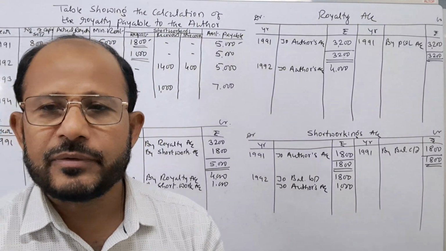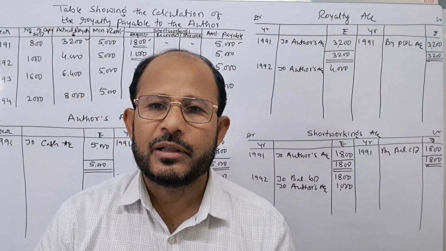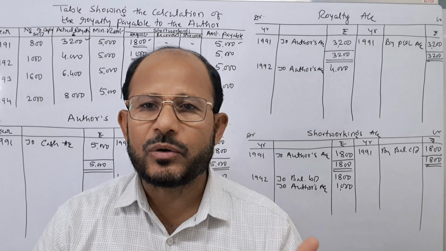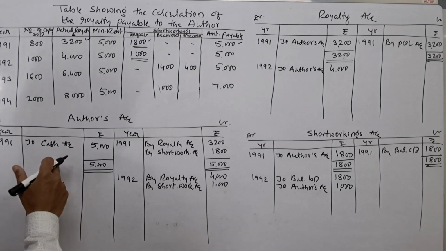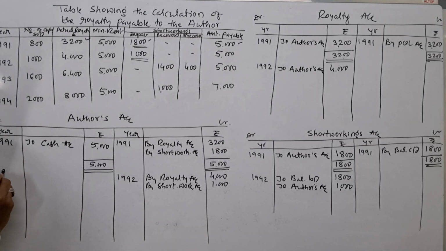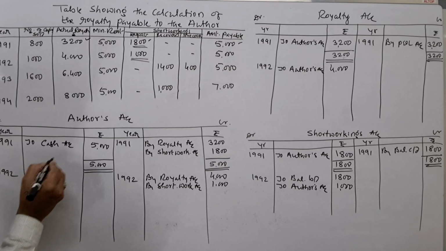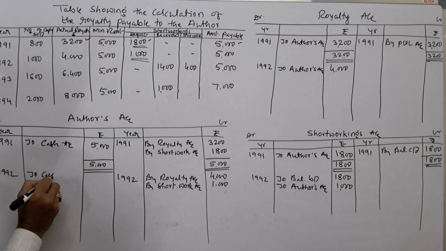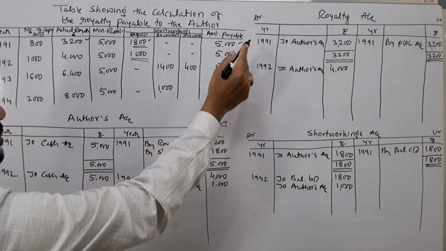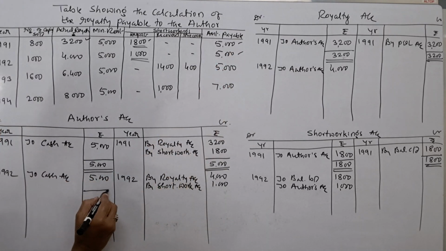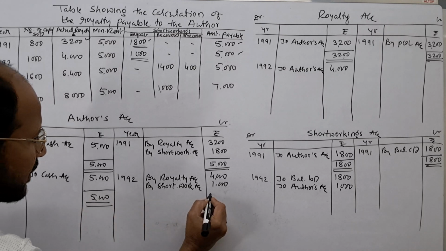Next journal entry is for the payment made to author. What is the journal entry? Author's account is debited and cash account is to be credited. That is why here 1992 we have to write on the debit side of author's account. Author's account is debited and cash account is to be credited. To cash account rupees 5,000. Just you see the last column, 5,000 amount paid to the author, 5,000 and 5,000.